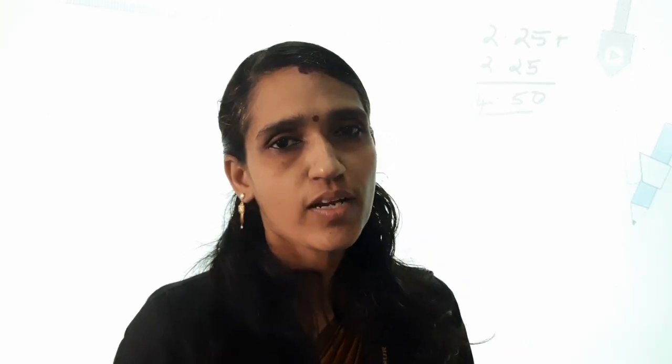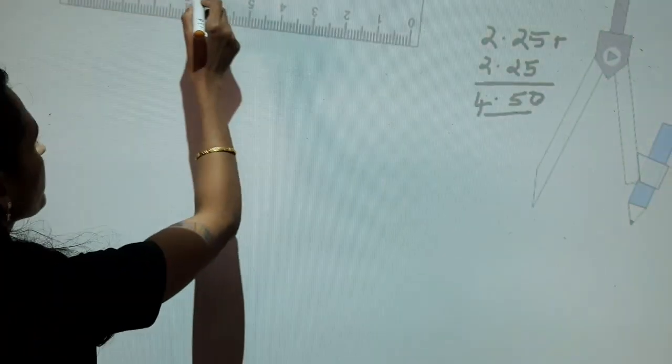Here we want to draw a circle of radius 2.25. For that, first draw a line of length 4.5.